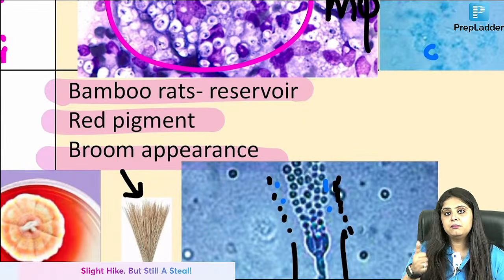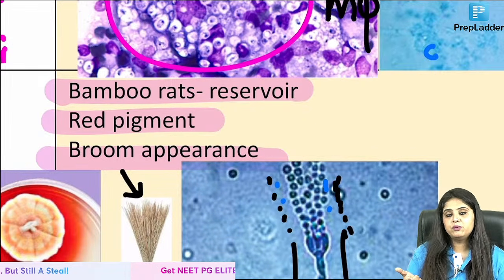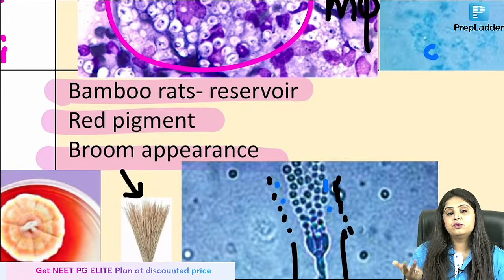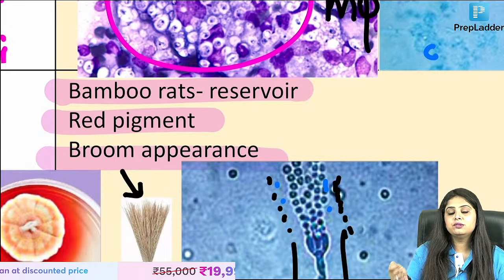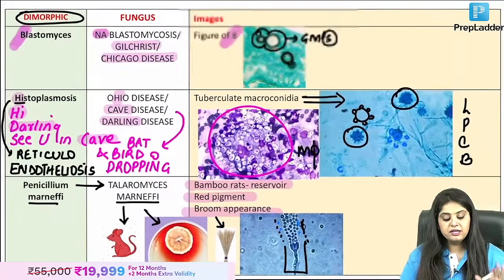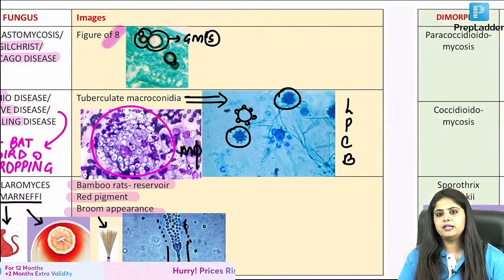So mar ke, meaning marneffei, whom? The rat. So bamboo rat is the reservoir. Lal karna is going to be the red pigment, and with what? With a jhadu. So that broom is going to be the broom appearance for Penicillium marneffei. I don't think you're forgetting this story.